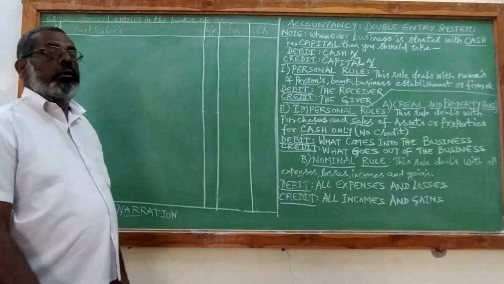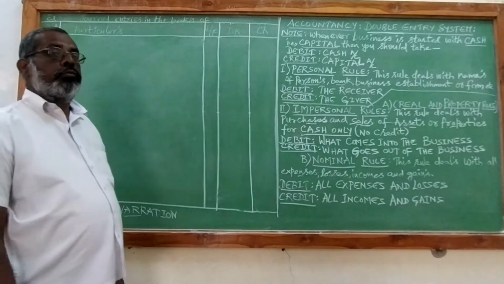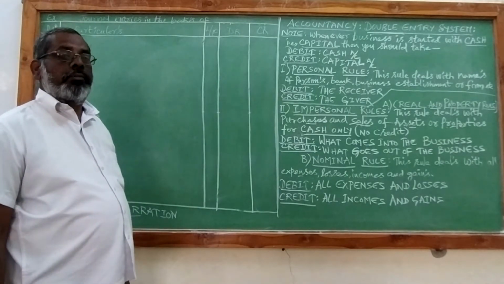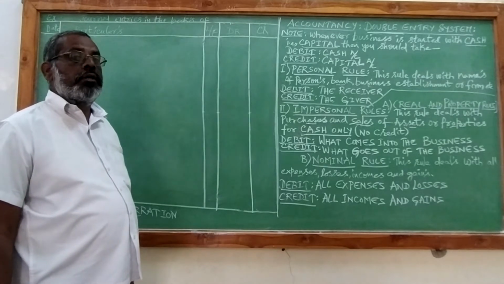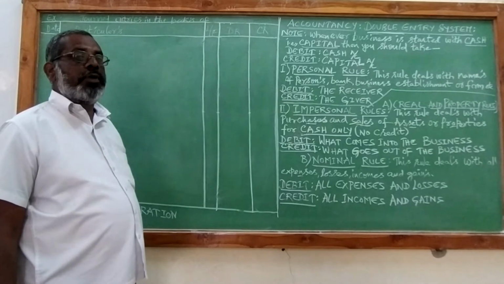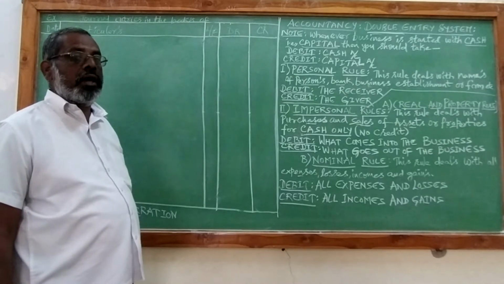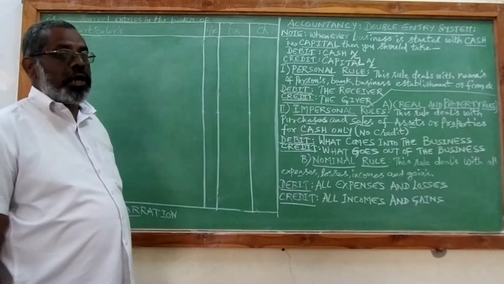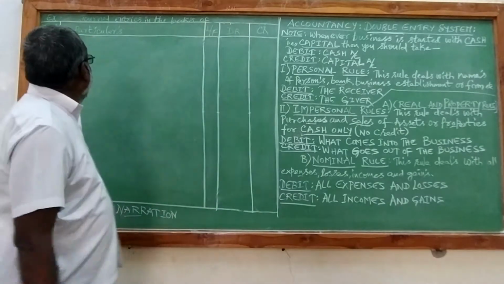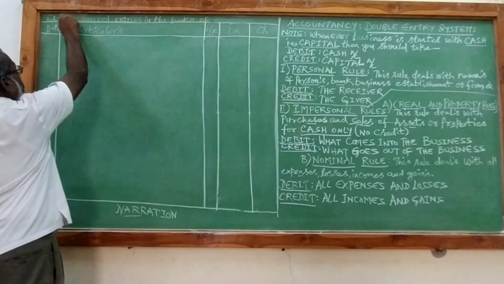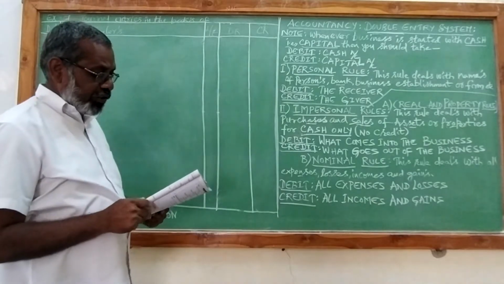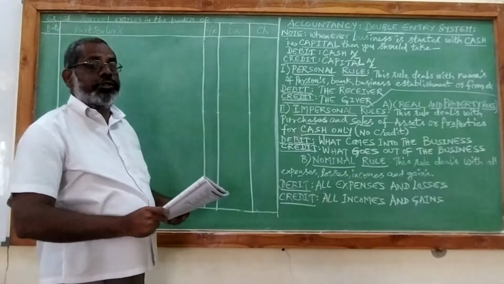Dear students, today we are going to do the problem of exercise number 7 from the first lesson, journal entries, from the Telugu Academy textbook of Intermediate first year, which is prescribed by the Board of Intermediate Education, Telangana and Andhra Pradesh states. So I will read the question for you. Journalize the following transactions. It is exercise number 7. Mr. Anthony commenced business with cash 13,000 and stock of 7,000.